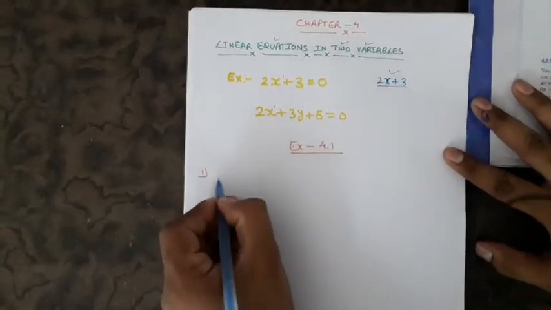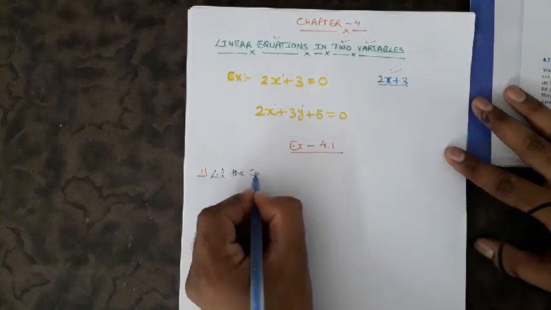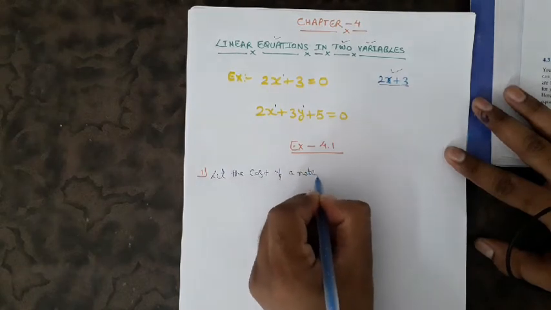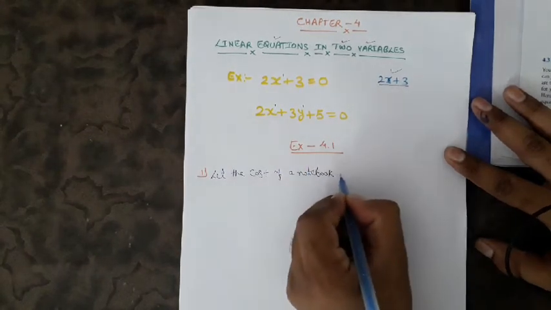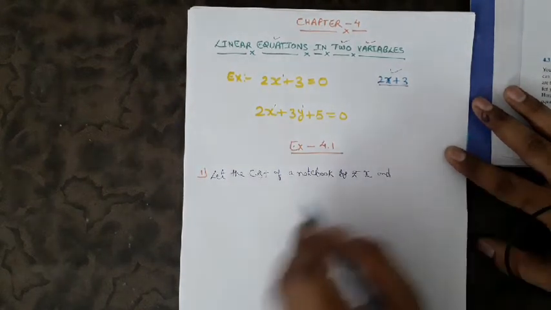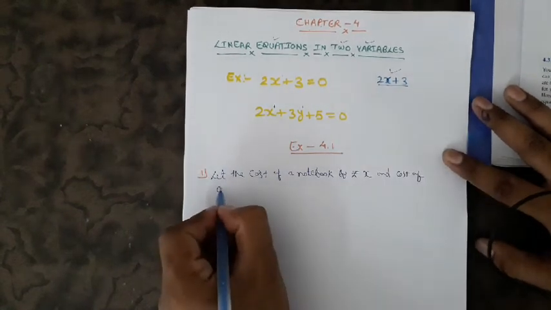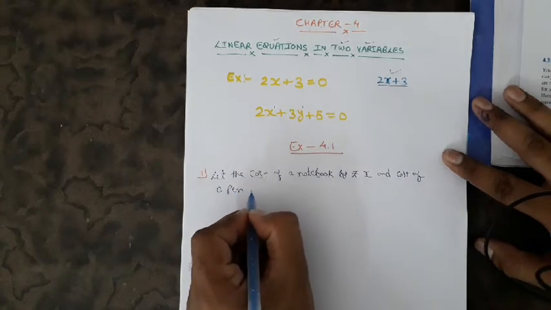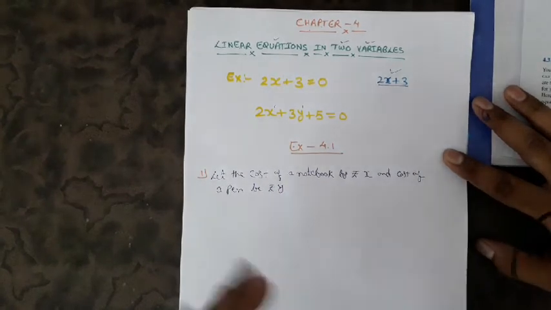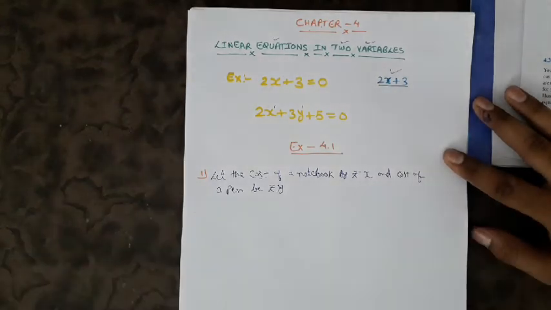So here I am taking, let the cost of a notebook be X rupees, and the cost of a pen be Y rupees. These things are given in the question. If they were not given, then we would suppose whatever we want.